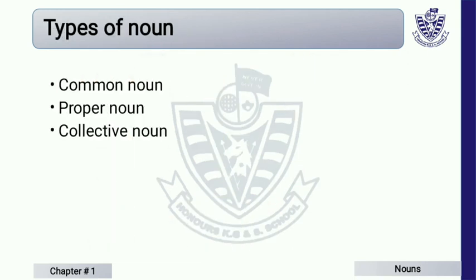Now we will discuss types of noun. There are many types of noun like abstract noun, collective noun, countable noun, proper noun, but in your book, the grammar tree, we will discuss just 3: common, proper and collective. The remaining ones you will learn in your next classes.